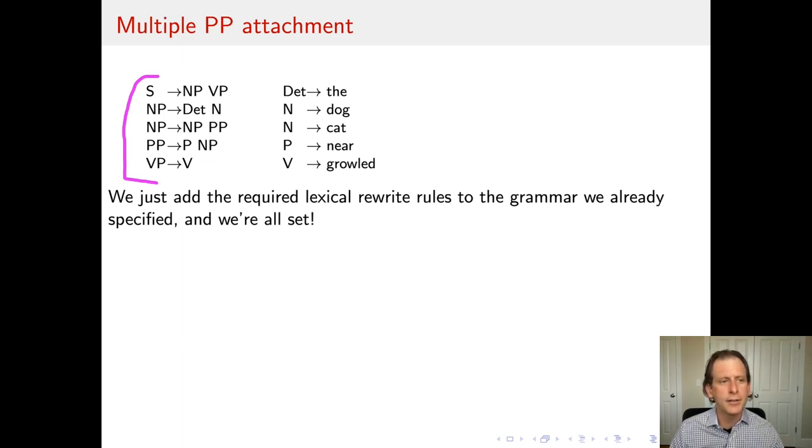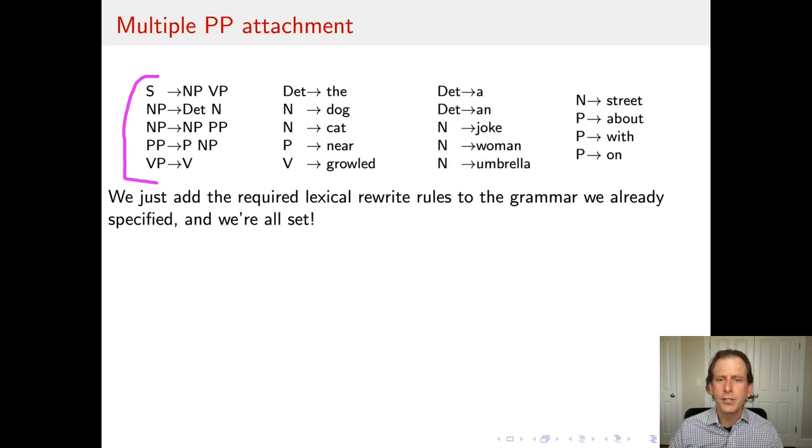It turns out that if we take this original grammar that we started with, the very first example, all we need to do is add more lexical rewrite rules, just add words and their parts of speech to the grammar, and we're already set. So I'm going to do that. Here are the words: a, and, joke, woman, umbrella, street, about, with, and on. The first two are determiners, the next four are nouns, and the last three are prepositions. Let's see what happens.